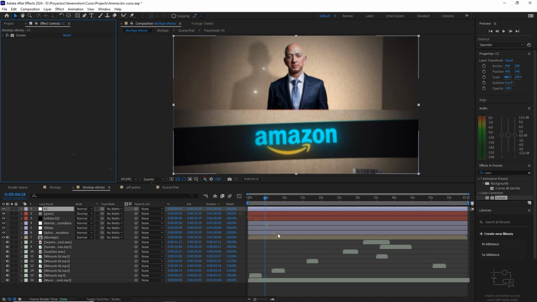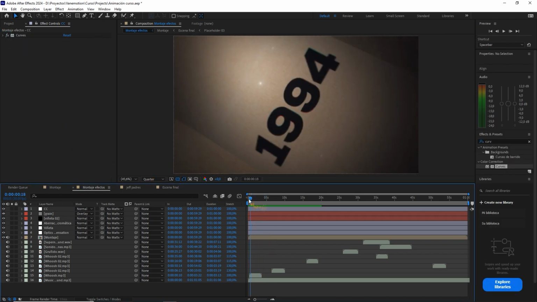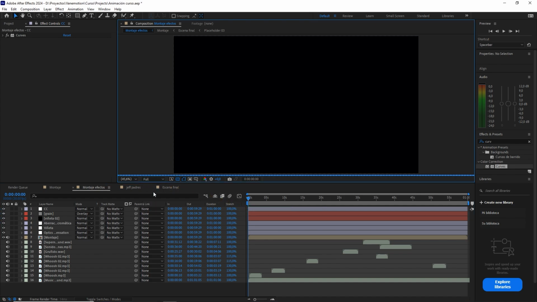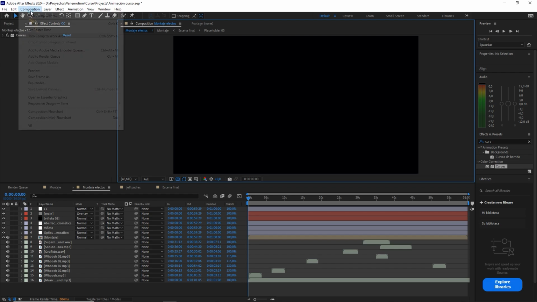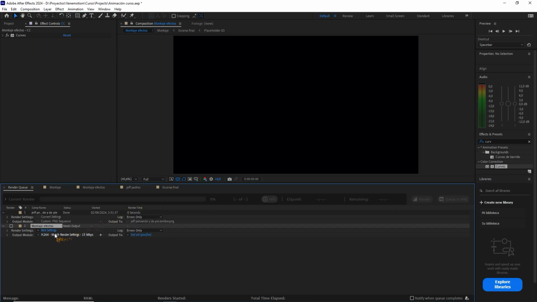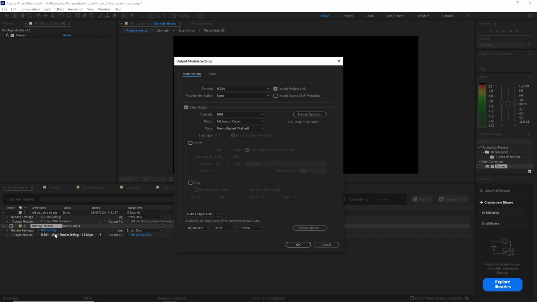And, well, the truth is that it makes me a little sad, but with this last step, we reach the end of the course. We are going to set the quality to complete. And now, composition to render queue. Here we are going to choose H264. We give it OK.